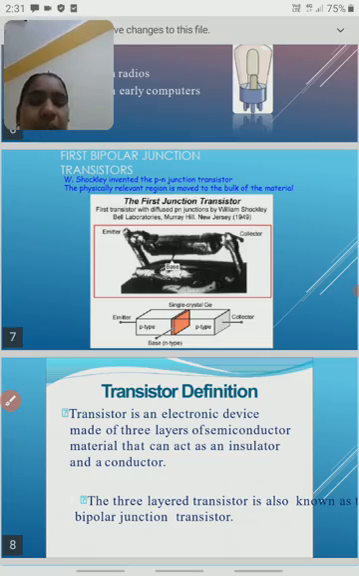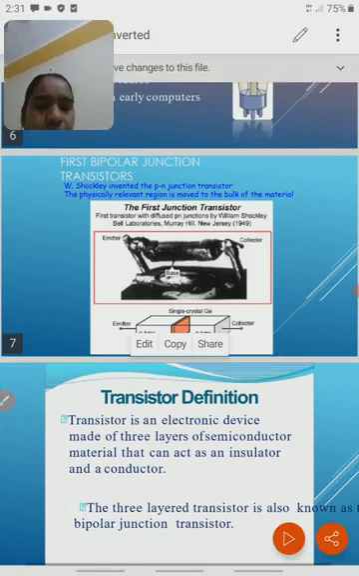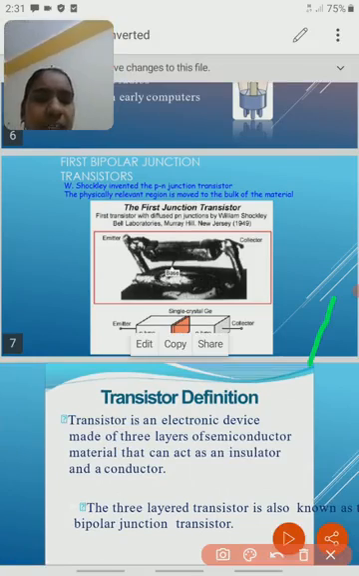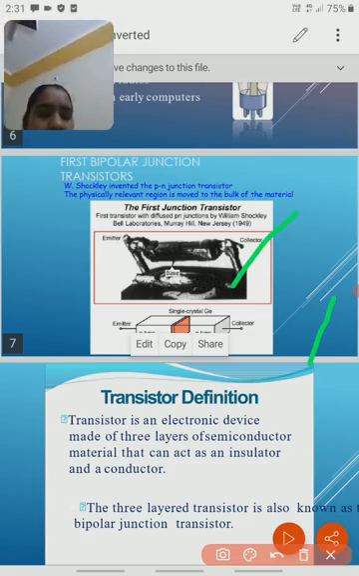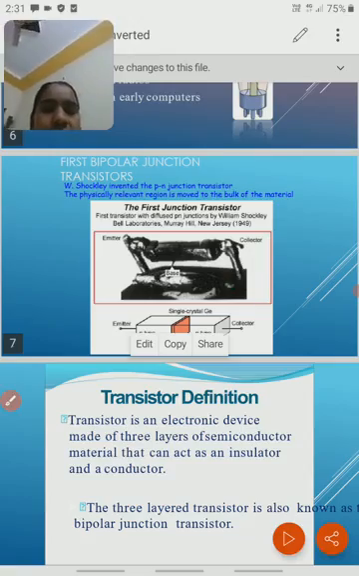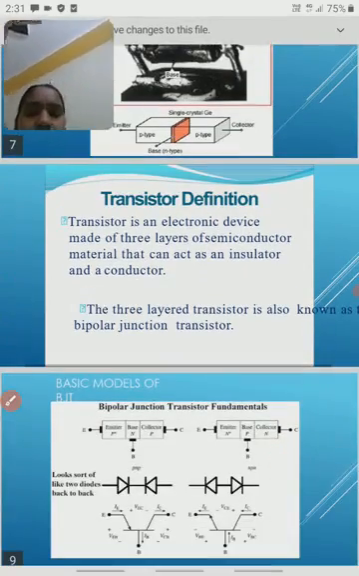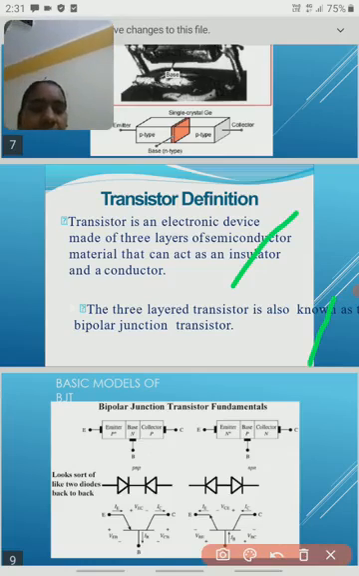Okay, so bipolar junction transistor. This is the first topic: the bipolar junction transistor. Next, the transistor definition. So what is the definition of the transistor?